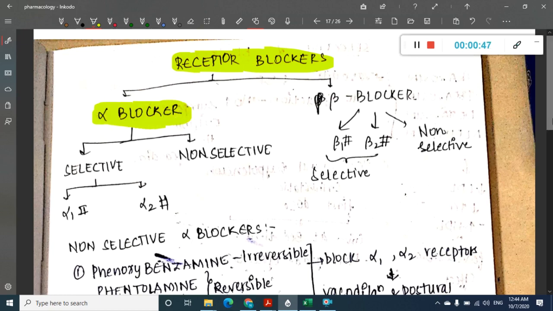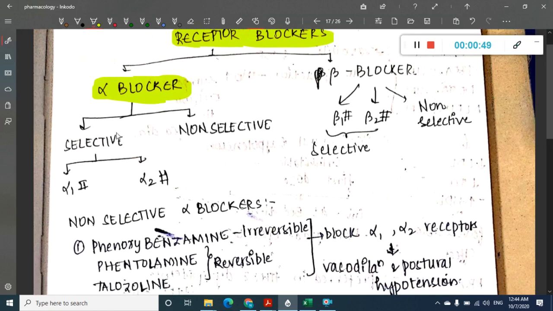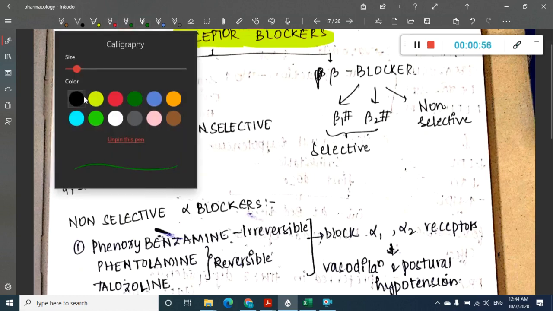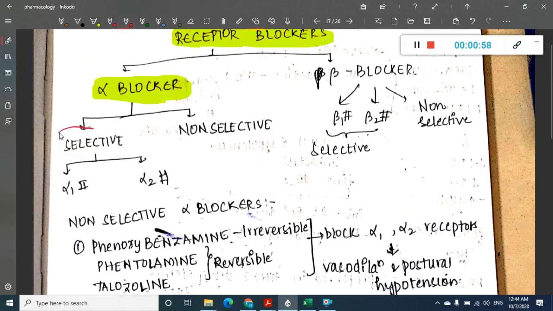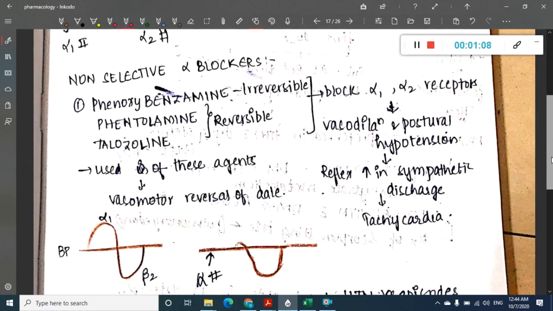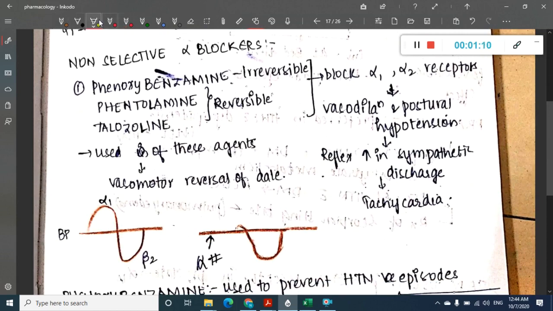These alpha blockers can be divided into two types. They can be either selective alpha blockers or non-selective alpha blockers. In the selective alpha blockers they can be alpha 1 blocker and alpha 2 blocker. First we will see non-selective alpha blockers. Non-selective alpha blockers are of the following types. You will have to remember these names for sure.